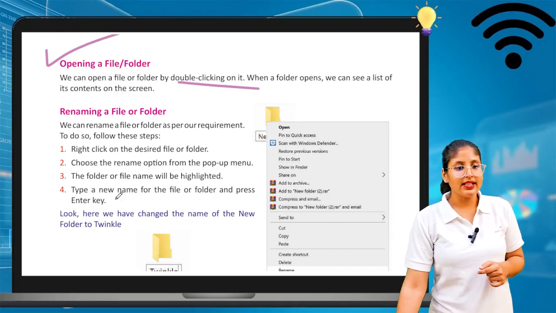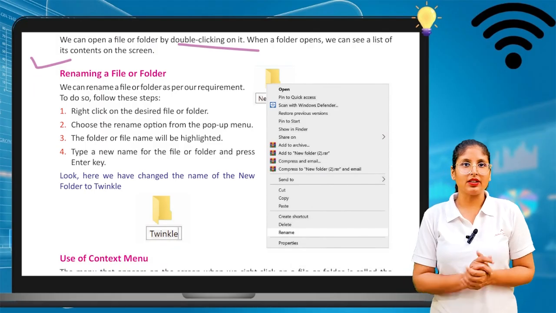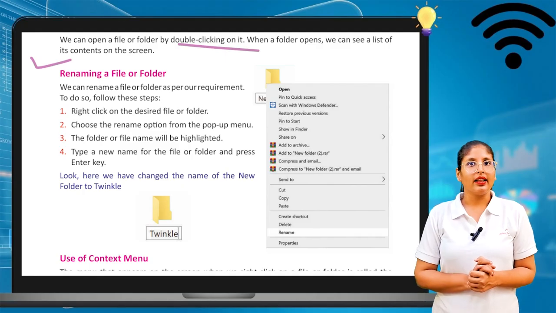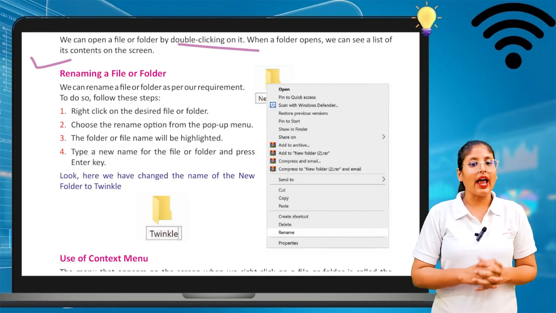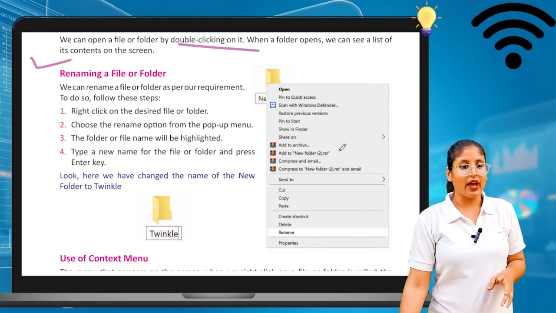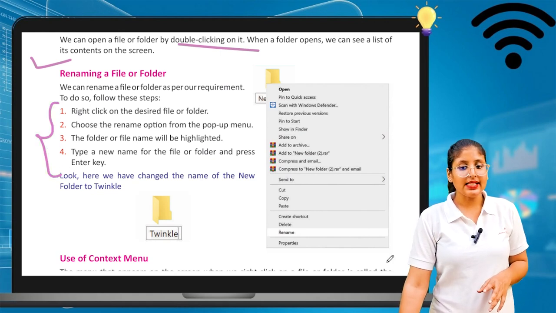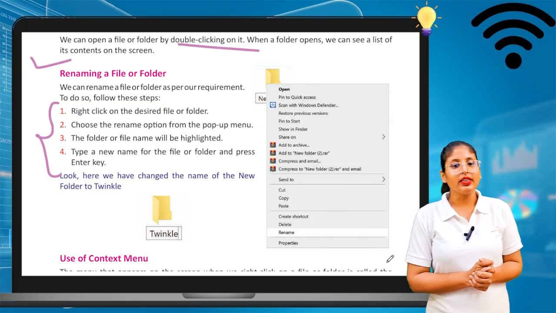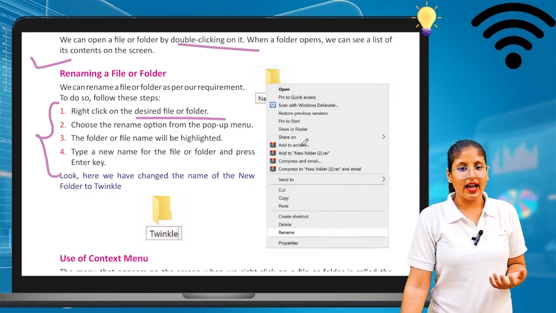Okay. So let's see now renaming a file or a folder. How we can rename it? We can rename a file or a folder as per our requirement. To do so, follow these steps. Let's see what these steps are. First, right click on the desired file or folder. You can right click on the desired folder.